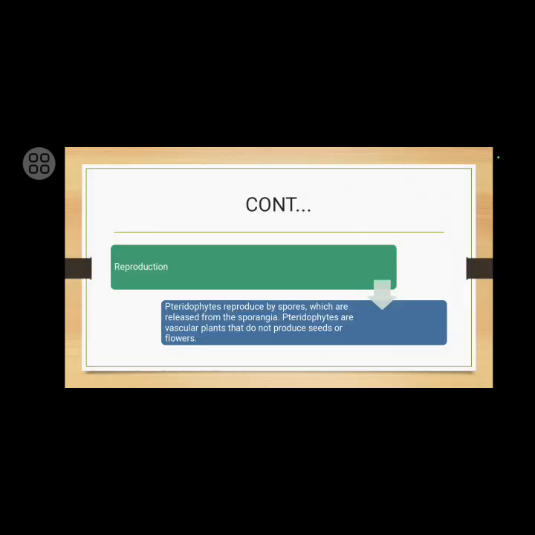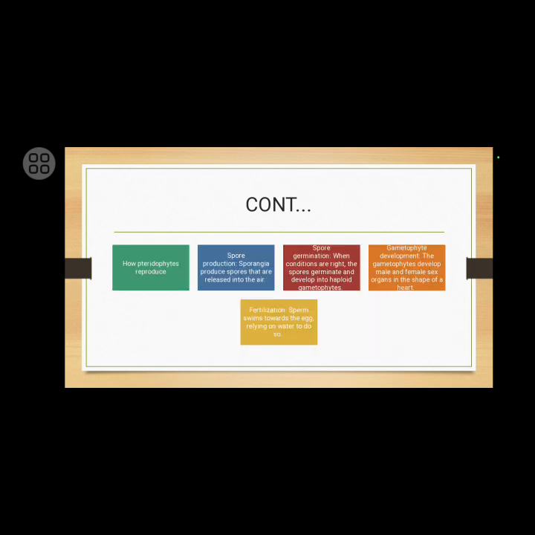Reproduction. Pteridophytes reproduce by spores, which are released from the spore-bearing organ called the sporangia. Pteridophytes are vascular plants that do not produce seeds or flowers. How do pteridophytes reproduce? By spore production. Sporangia produce the spores that are released into the air.